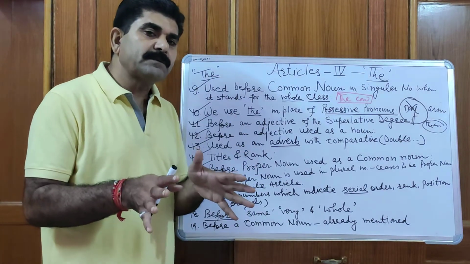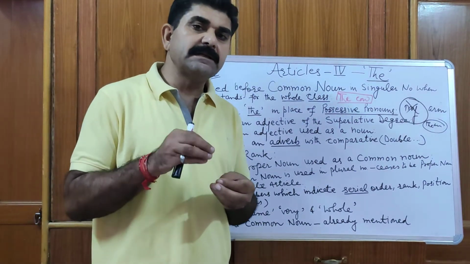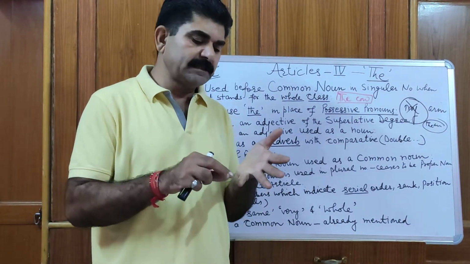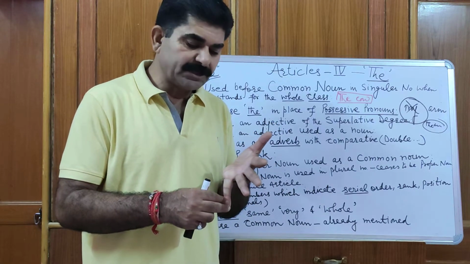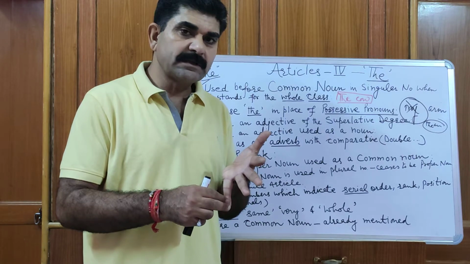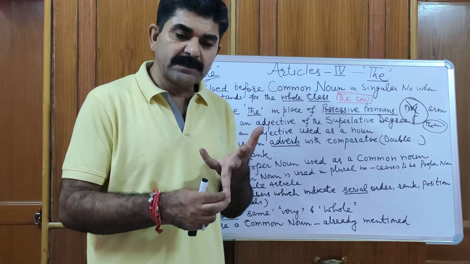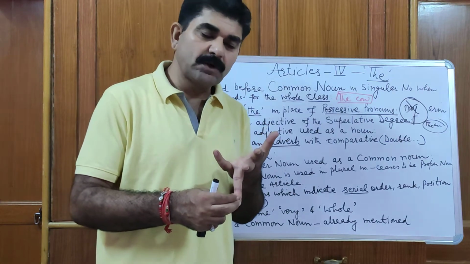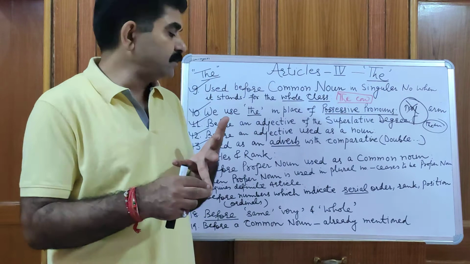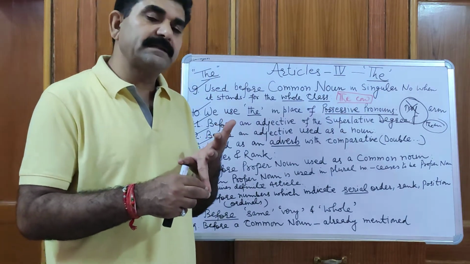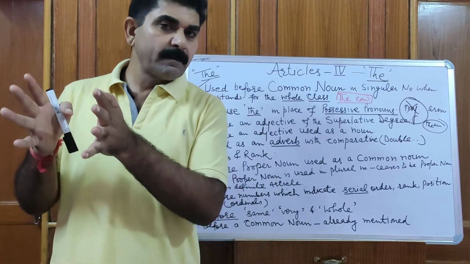फिर से मैं आपको ये बता देता हूं, प्रॉपर नाउन में हम कभी भी आर्टिकल द का यूज नहीं करते हैं. जैसे द इंडिया इज अ रिच कंट्री. नो, नॉट द इंडिया इज अ रिच कंट्री. The Sachin Tendulkar is the best player of cricket. No, before Sachin Tendulkar we will not use the article the. We can say Sachin Tendulkar is the best player of cricket.